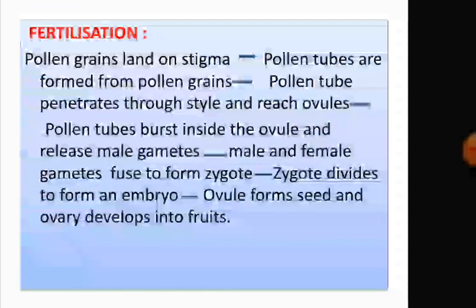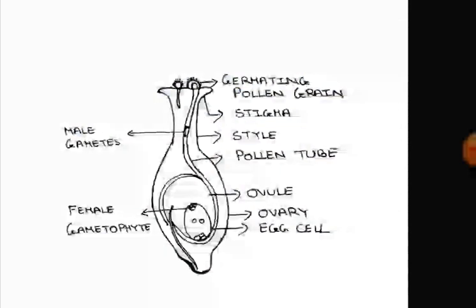Fertilization. After landing on the stigma, the pollen grain germinates to produce a long tube, and that long tube is called the pollen tube. So at first, when the pollen grain falls on the stigma, it germinates to produce a long tube, and that long tube is called the pollen tube.